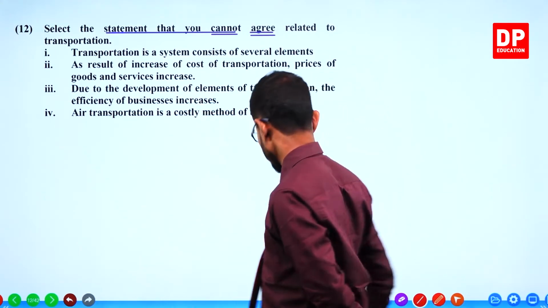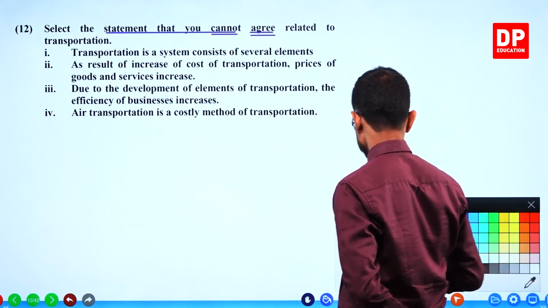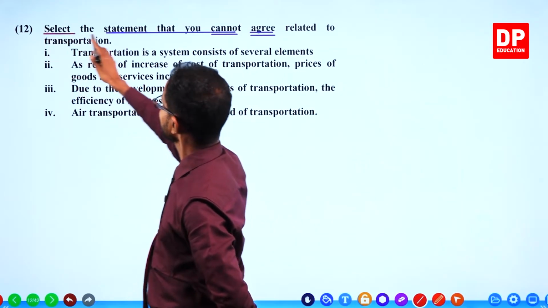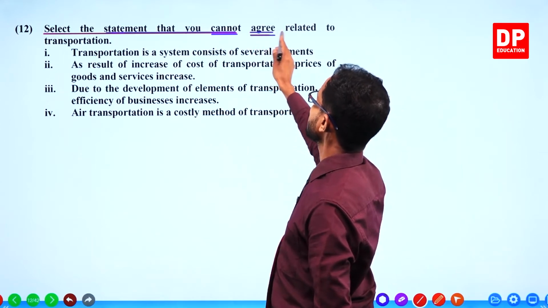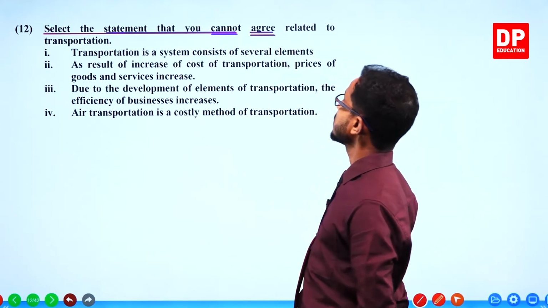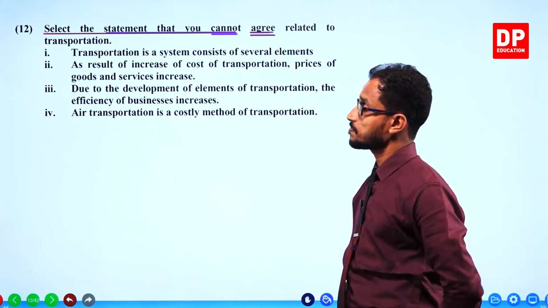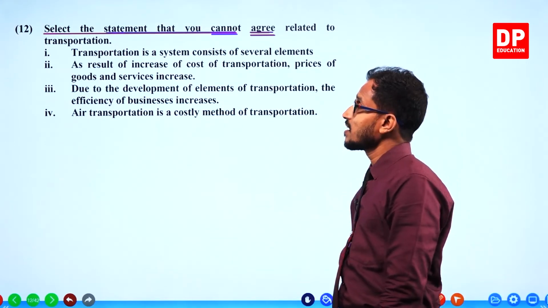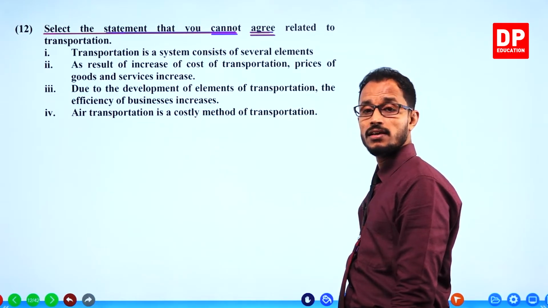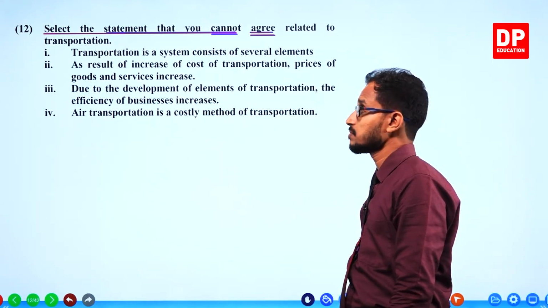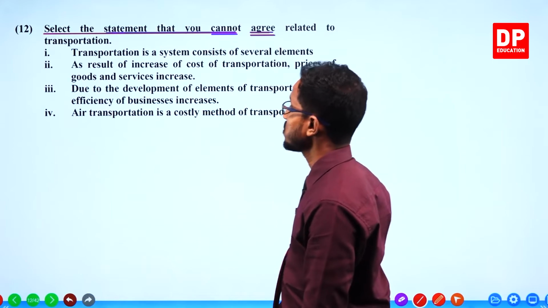They are asking us to select the statement that we cannot agree with related to transportation. How? What do you say? Huh? It's true. This is true.